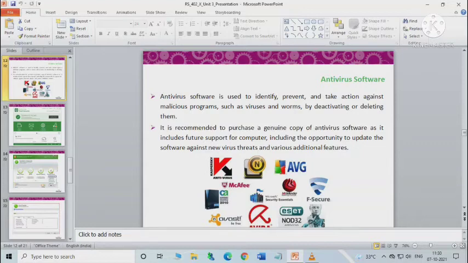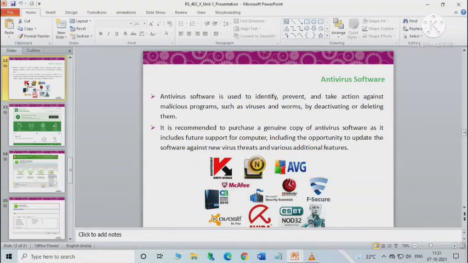Antivirus software is used basically to identify, prevent, and take action against malicious software such as viruses and worms, by deactivating or deleting the virus. So it is recommended to purchase a genuine copy of antivirus software as it includes future support for the computer. Simply install an antivirus software in your computer and update it regularly.